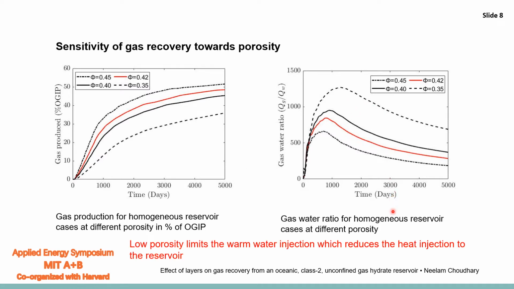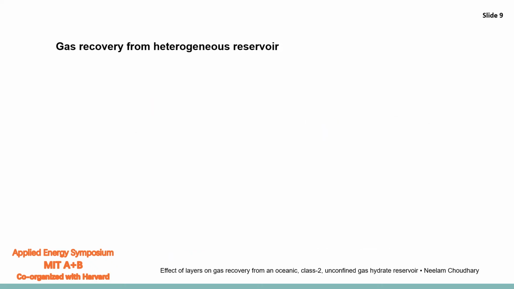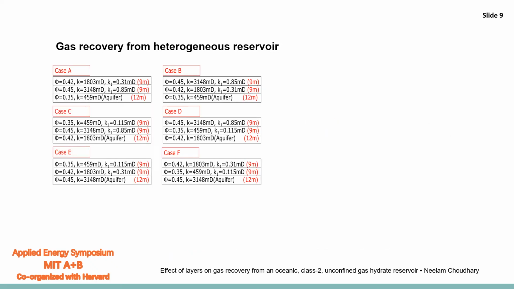In this analysis, we considered a homogeneous reservoir, but the gas hydrate reservoirs in nature are heterogeneous. And now we know that the gas production is sensitive to the porosity of the reservoir. We introduced heterogeneity in our model by changing the porosity of the layers. 6 different heterogeneous cases are considered, and the porosity and distribution of permeability are shown here in this figure.